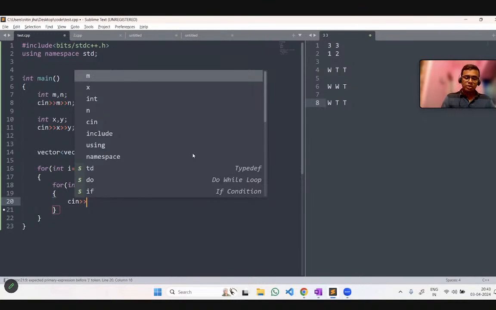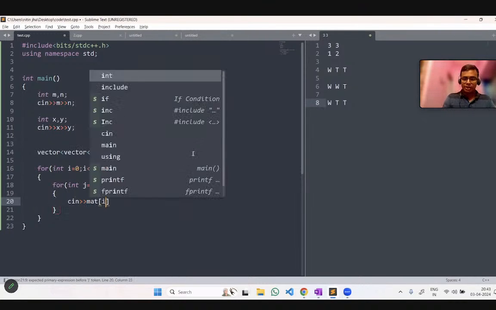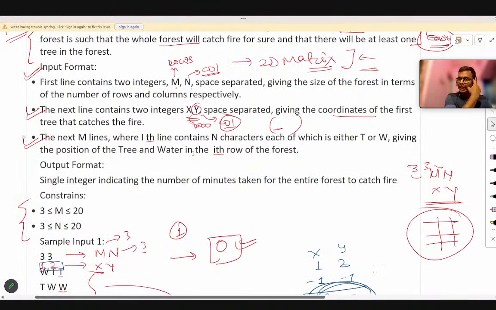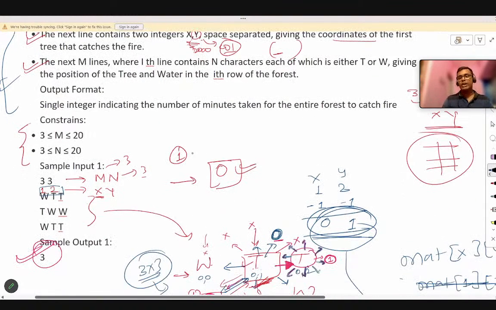So matrix[i][z] will be taken as input. Okay, this is how the input portion is done. We have taken everything needed as input. Now the input is done, and we have to focus on the solving approach.